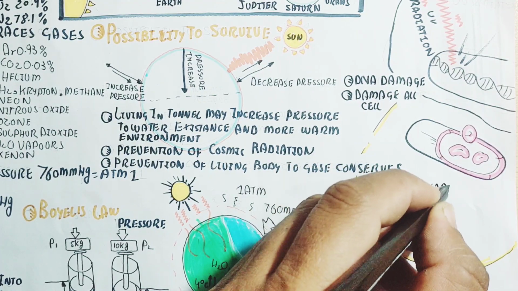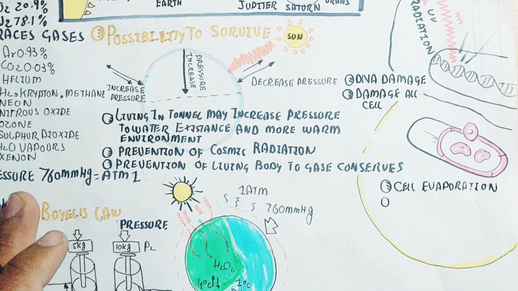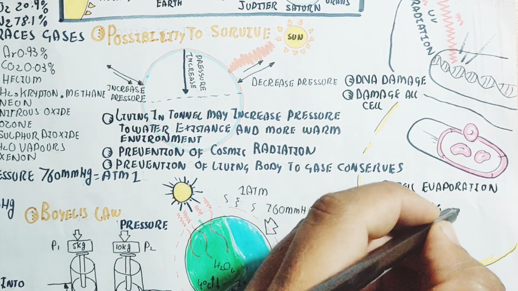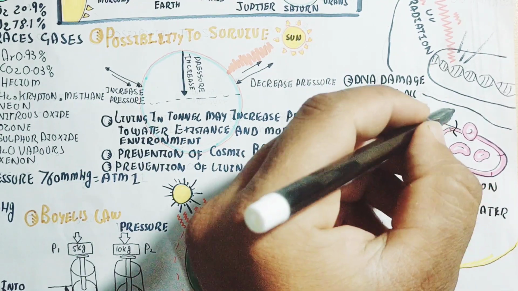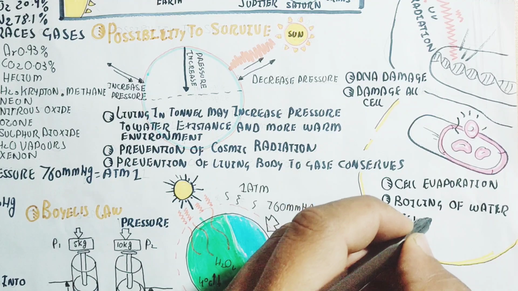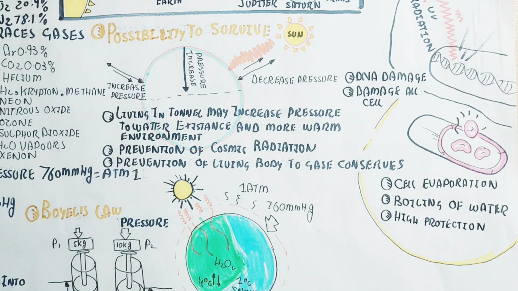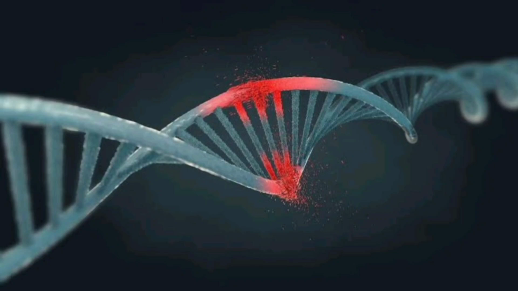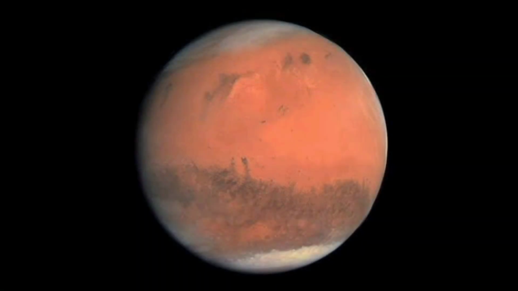The evaporation of the human is a very important thing, because atmospheric pressure allows liquid to remain from gas water in our body. So that is why protection is needed. The DNA will be damaged due to cosmic radiation on Mars. So currently, you will not be able to live easily on Mars.